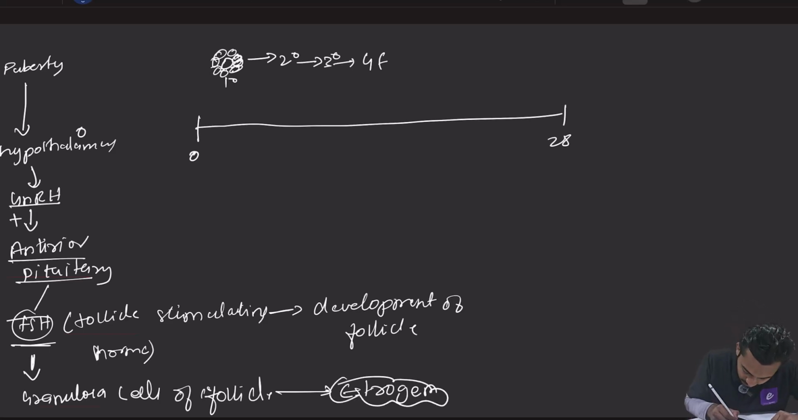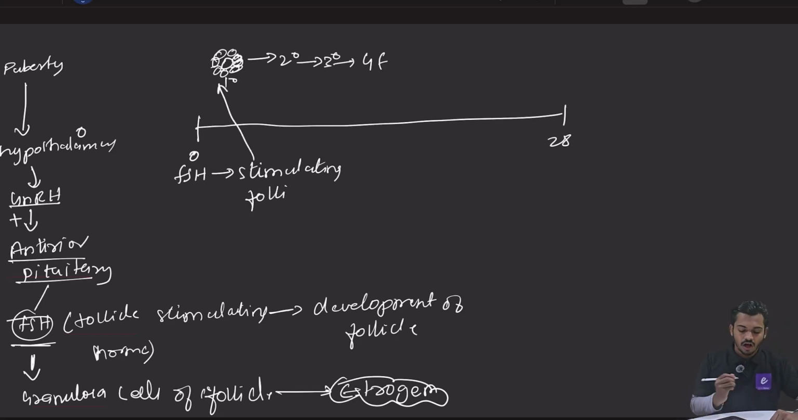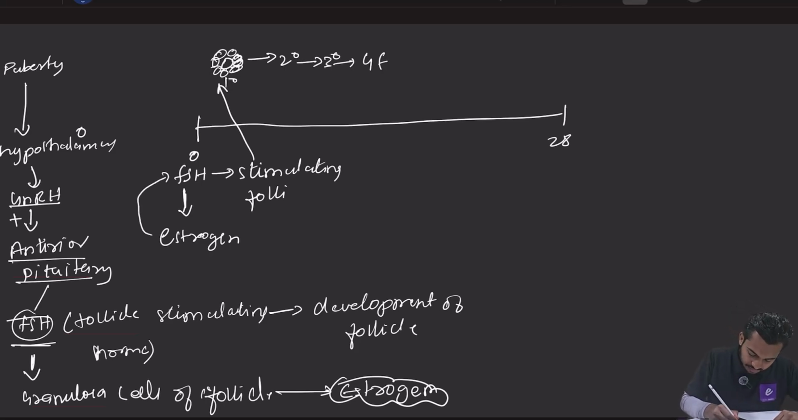So what is happening on day 0? FSH is coming. FSH is stimulating the follicles, जिसकी वजह से क्या हो रहा है? The follicles are developing. और FSH क्या कर रहा है? FSH is stimulating the granulosa cells and it is releasing the estrogen. Now what will happen? This estrogen has negative feedback on FSH. ये estrogen क्या है? It will have a negative feedback on FSH and it will decrease the synthesis and release of FSH.